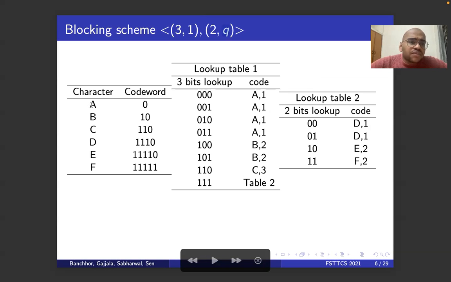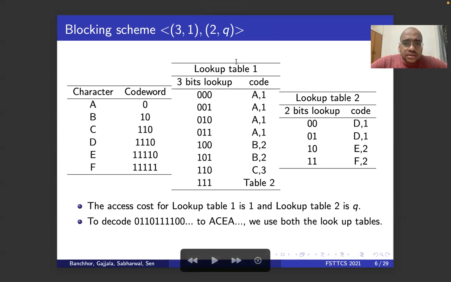Now, whenever we want to decode something which is less than 3 bits, we can directly look it up and find out the character. But let's say you want to look up something like F, how do you do it? We can first look up the three bits, say (3, 1), you see 1, 1, 1. And then it could be D, E, or F. You can't say which. So we say that 3 ones correspond to table 2. You go to table 2. Then you look up again for 1, 1, and you figure out it's F.